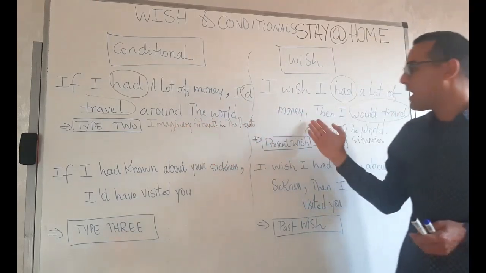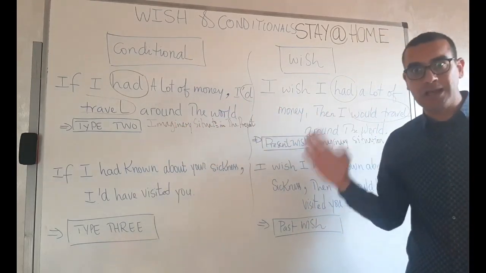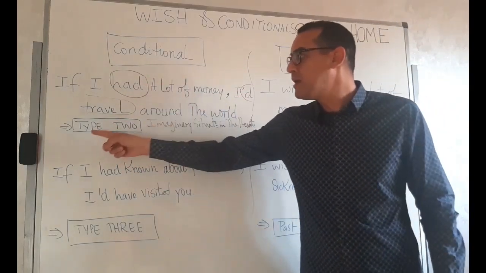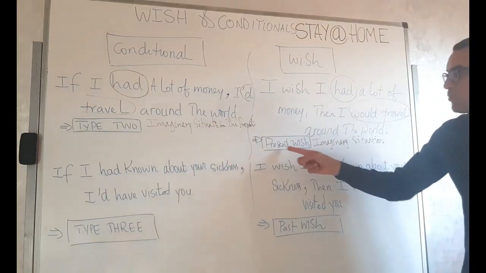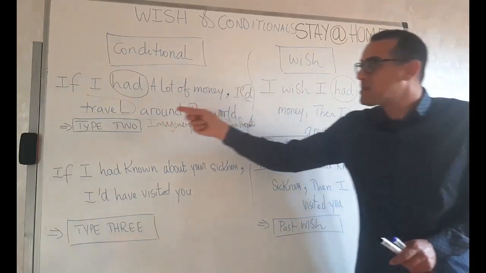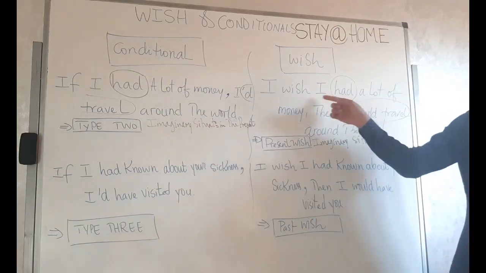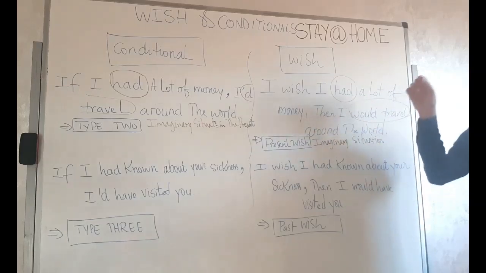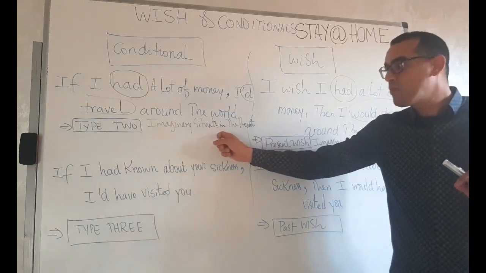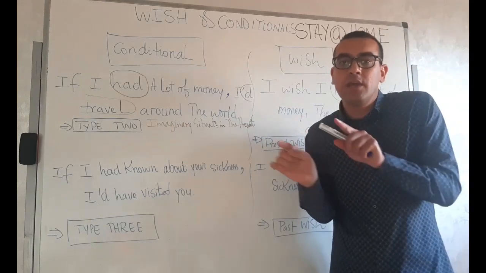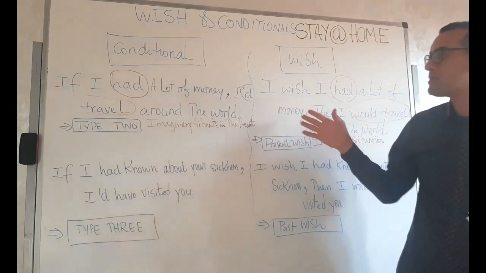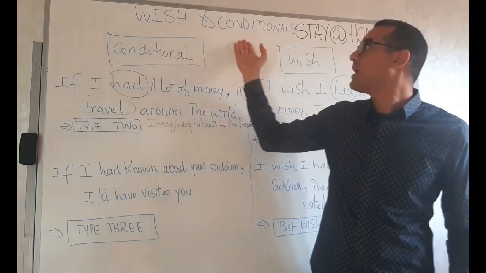So here is one similarity between the two grammar lessons. We have a great similarity and resemblance between conditional type 2 and the present wish, because they use the same grammatical structure in both clauses. And they also have the same use. They are used to talk about imaginary situations which are usually the opposite of the present or current situation. So this is the first similarity between wishes and conditionals.